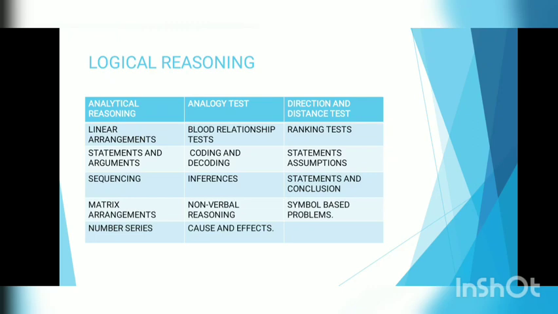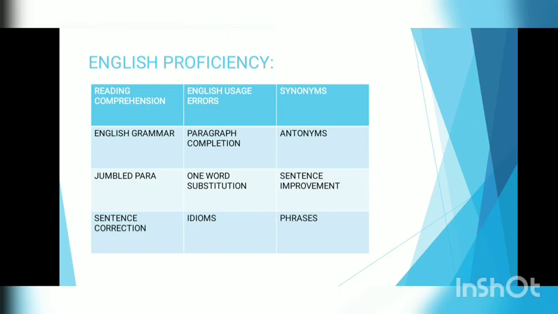Further, let's see the syllabus of English proficiency. In English proficiency, we have to read reading comprehension, English grammar, jumble para, sentence correction, English usage errors, paragraph completion, one word substitution, idioms, synonyms, antonyms, sentence improvement and phrases.